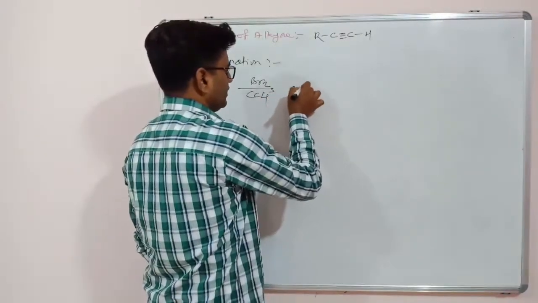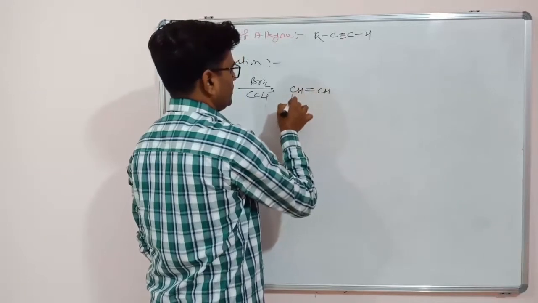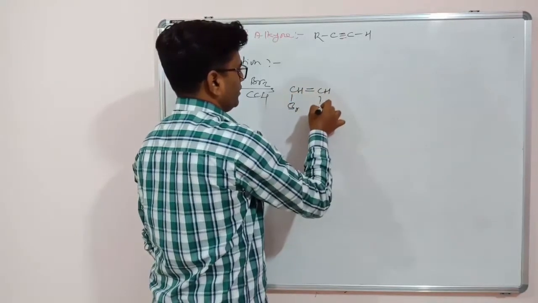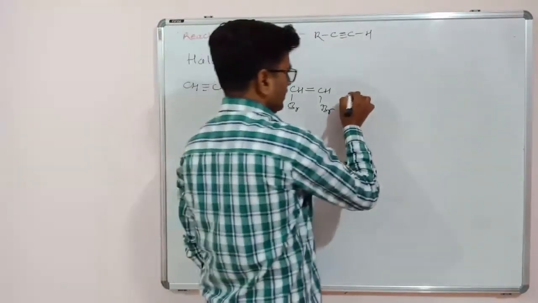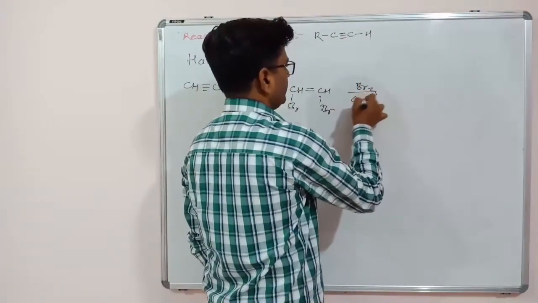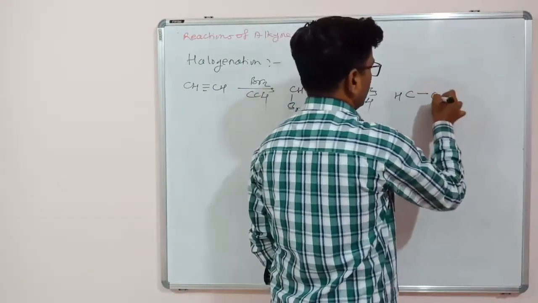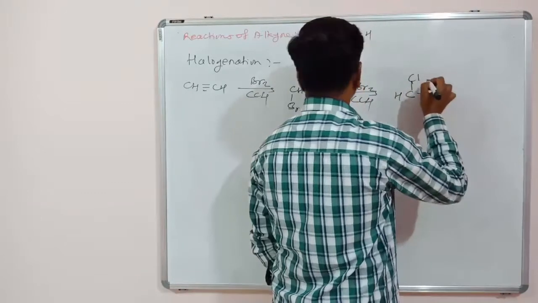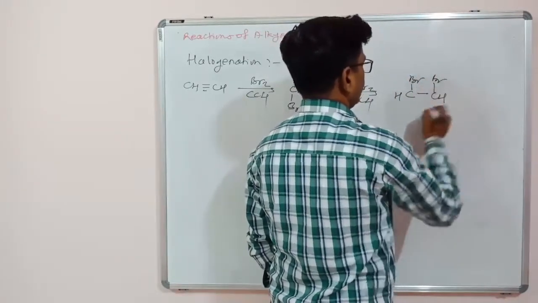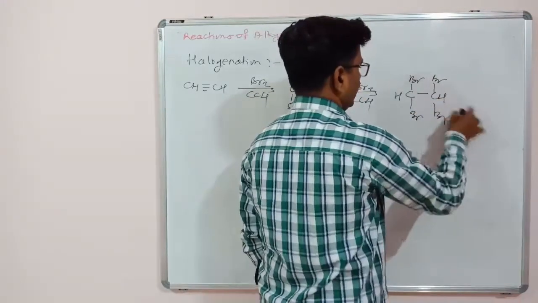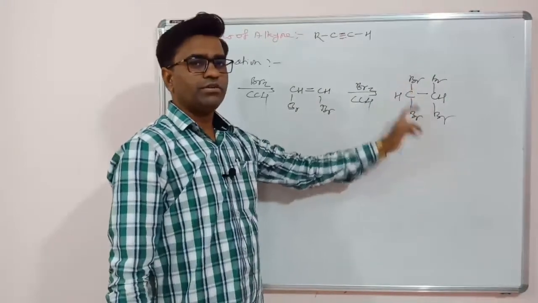So first we will get CH double bond CH, that is vicinal dihalide, that is each carbon will get one Br. Then again in excess reagent we will get CH single bond CH, here is Br, this Br, here is again Br, and here is Br. So the product will be 1,1,2,2-